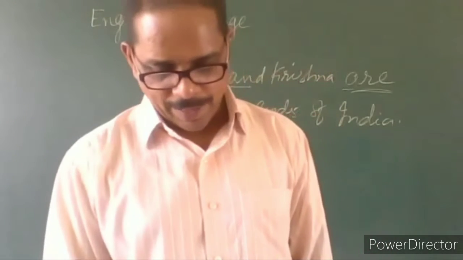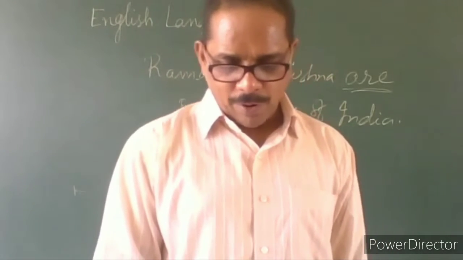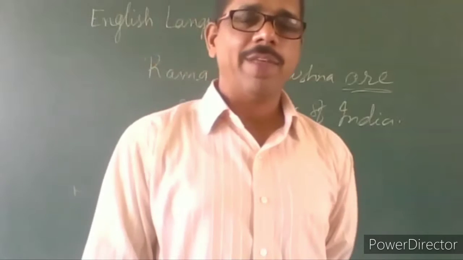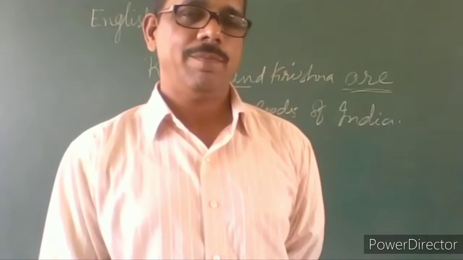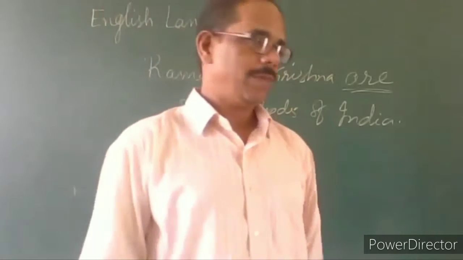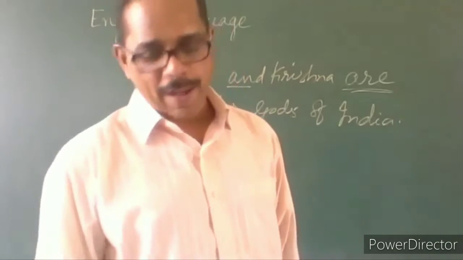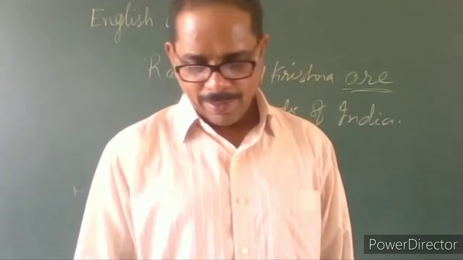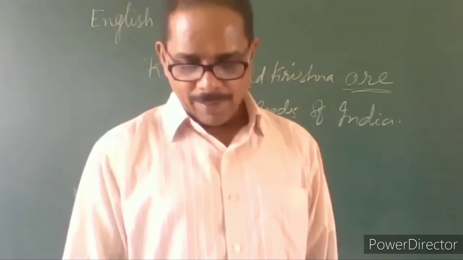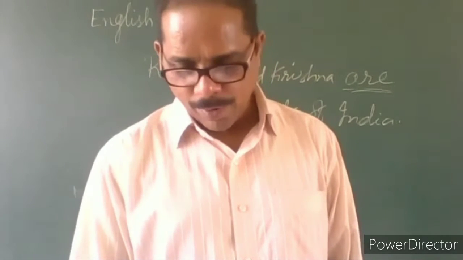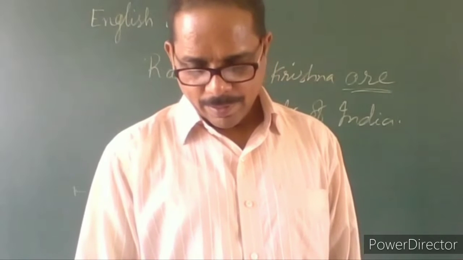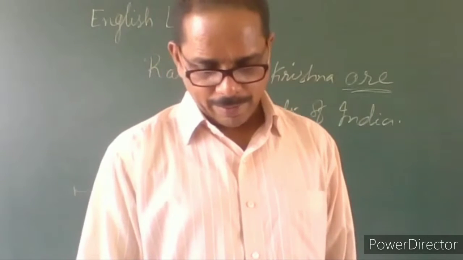There is an exemption, that is, if two subjects joined by "and" represent one idea, both together, these two singular subjects together going to represent one idea, then it takes a singular verb. Then the verb is in the singular.